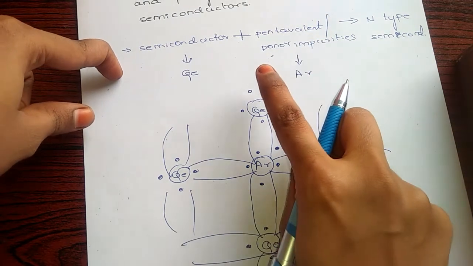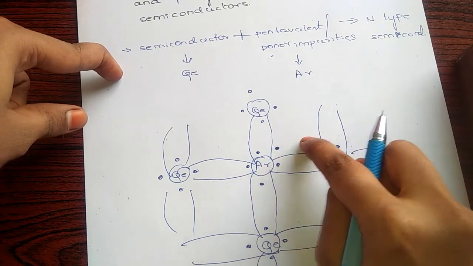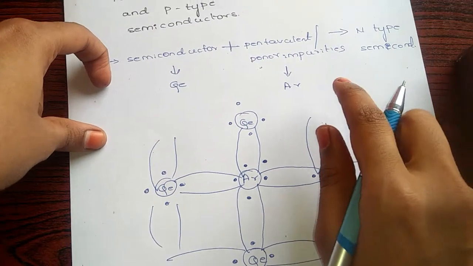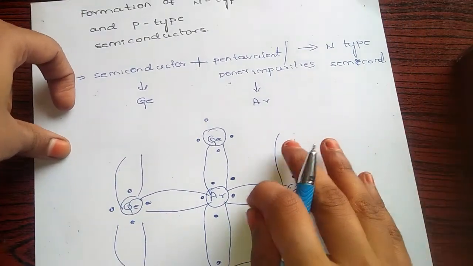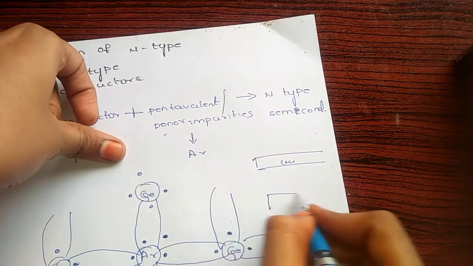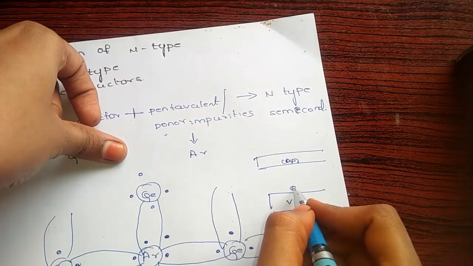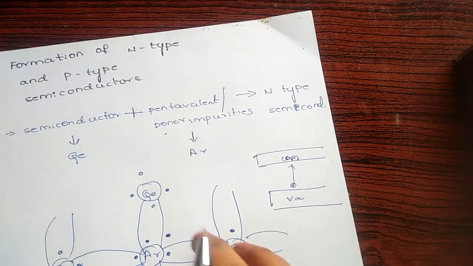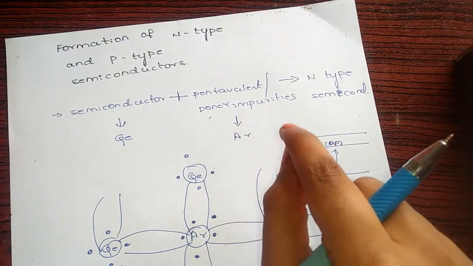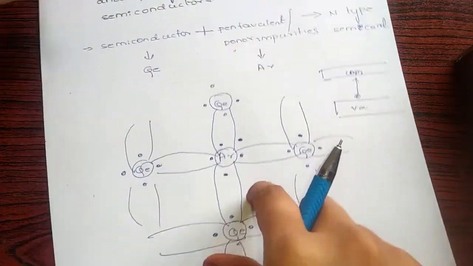So it is called a donor impurity. It donates its electron to the conduction band without any applied energy. In the conduction band and valency band diagram, the electron will be close to the conduction band. So it is called a donor impurity. I think you get the point why a pentavalent impurity is called a donor impurity.